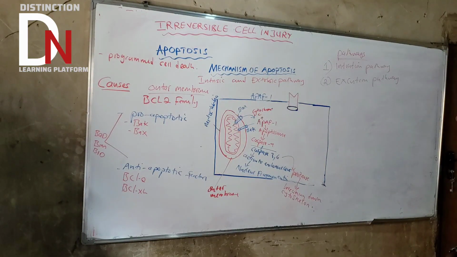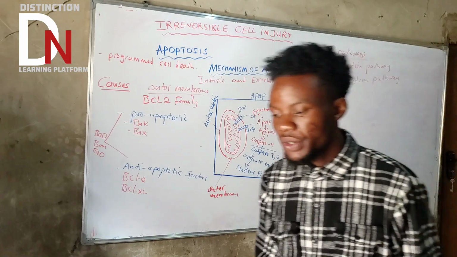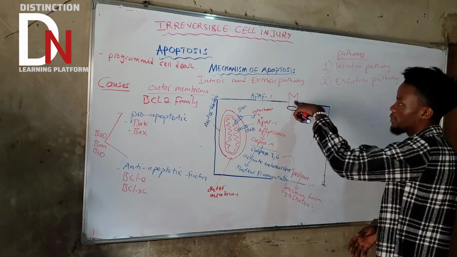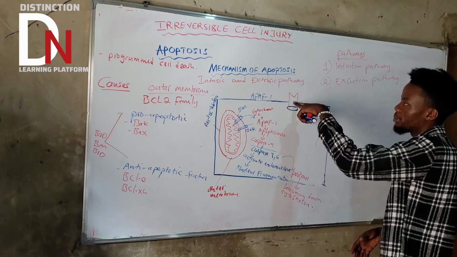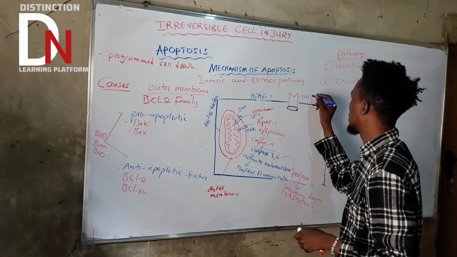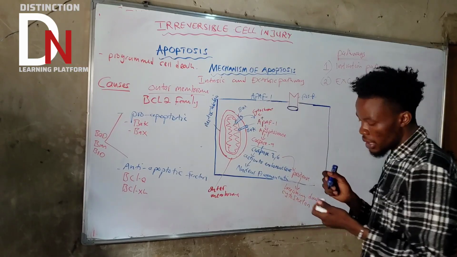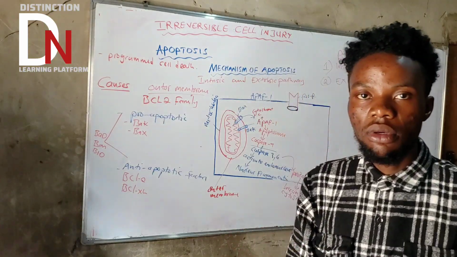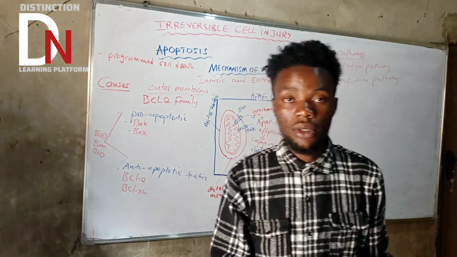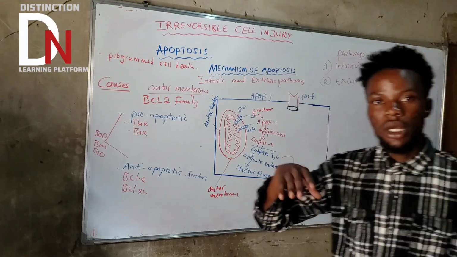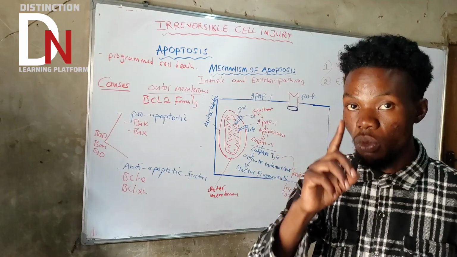Under the extrinsic pathway, it's not that difficult as well. There are some receptors that are there. There's this receptor, a very important one. We call it a Fas receptor. This is what we call a Fas receptor, very important. Fas receptors are under what we call the tumor necrosis factor receptor type 1 family, the TNF receptor.